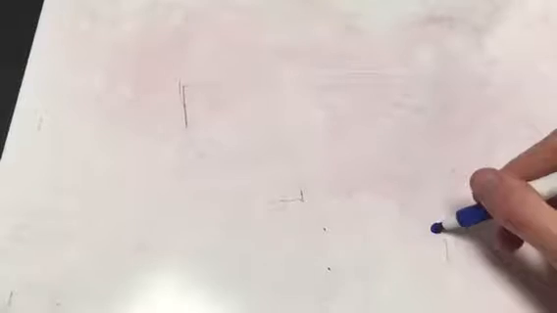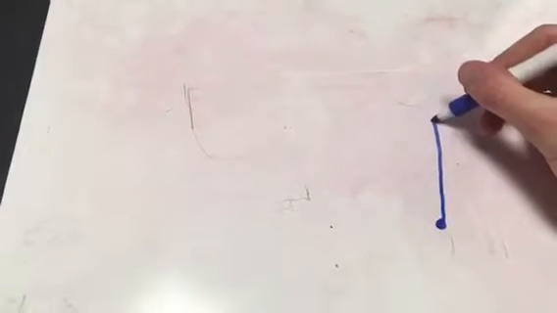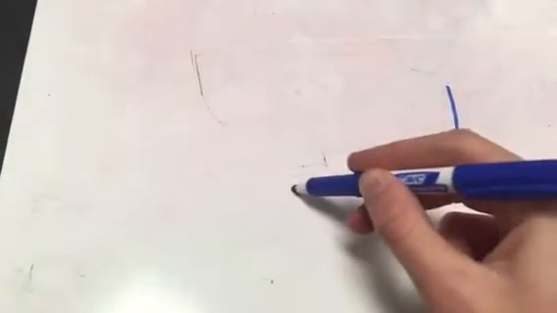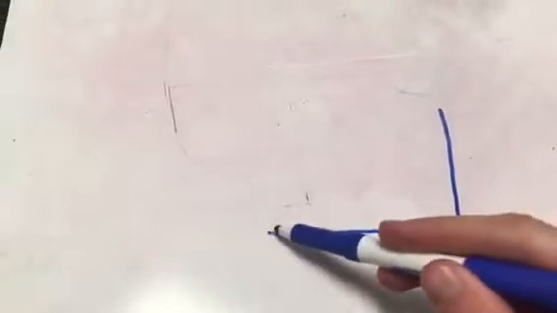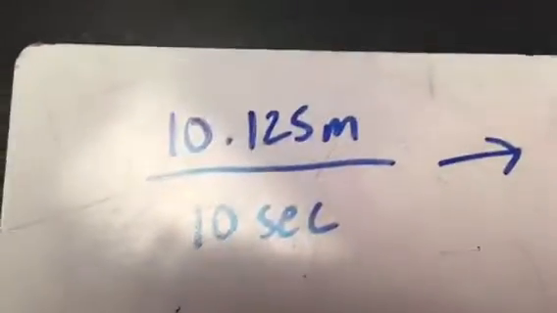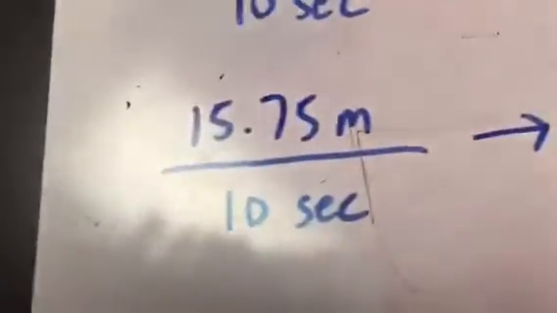Ready? All right. Those videos you just saw, we took a reference point here, and Pat, my brother, walked this way for 10 seconds, and then myself, I walked this way at a faster speed for 10 seconds, and now we're really gonna find what that distance was and how it was changing while we were walking at those different speeds, as if we started walking at the same time. So my brother Patrick walked 10.125 meters over 10 seconds, and I walked 15.75 meters over 10 seconds.